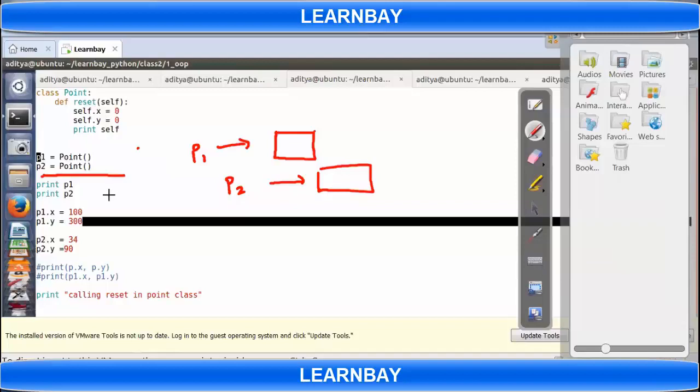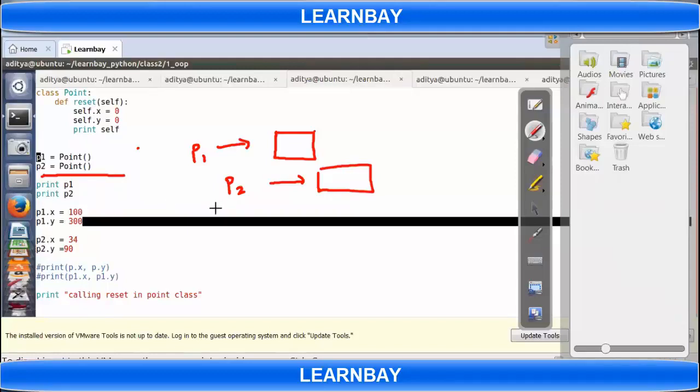It just prints some address, right? P1, P2, whatever the address you are having. So let's say 0x something, something. Print this. Sorry? Self. Yeah, we'll come to that. Now what I'm doing is P1.X = 100.